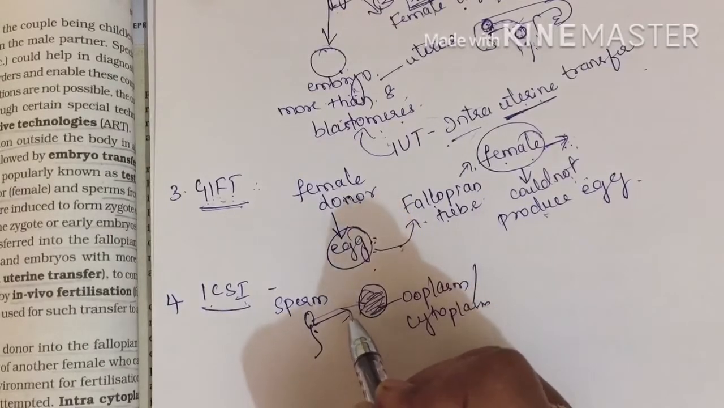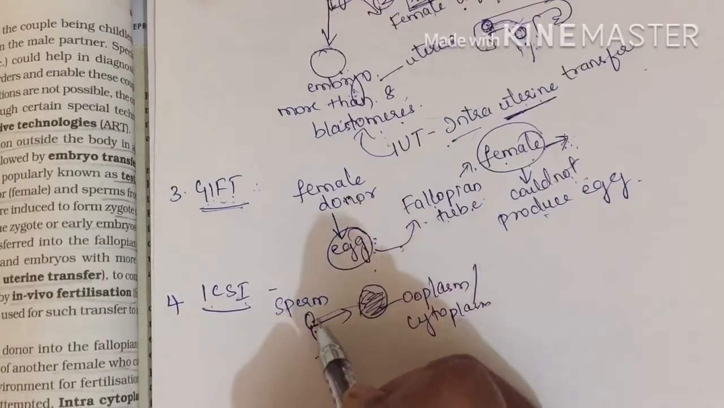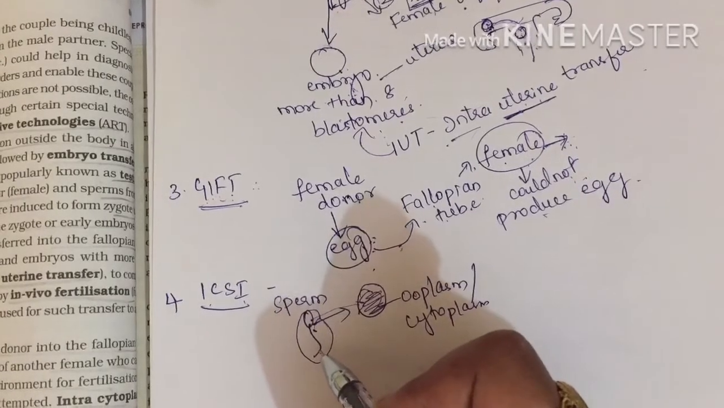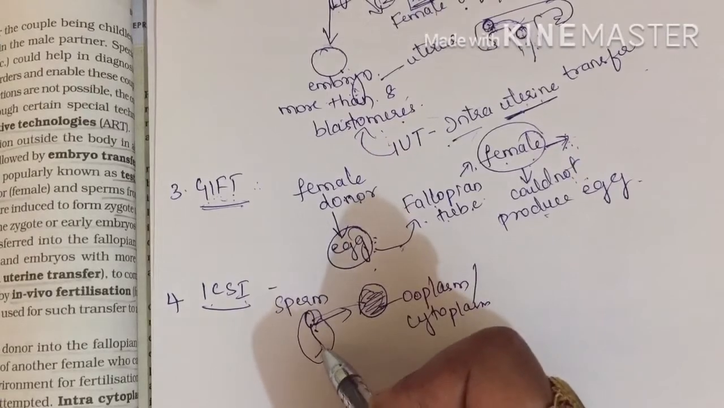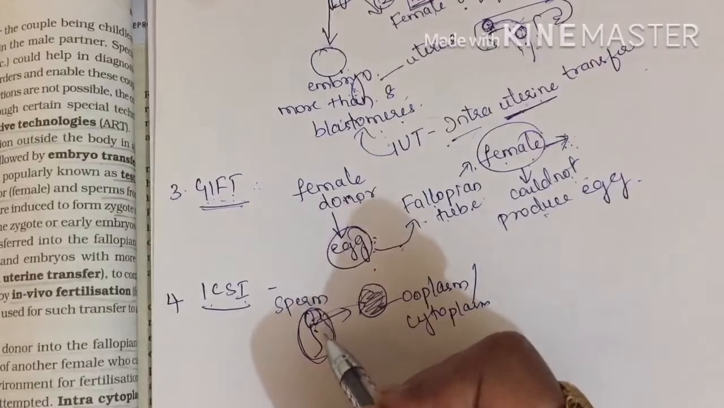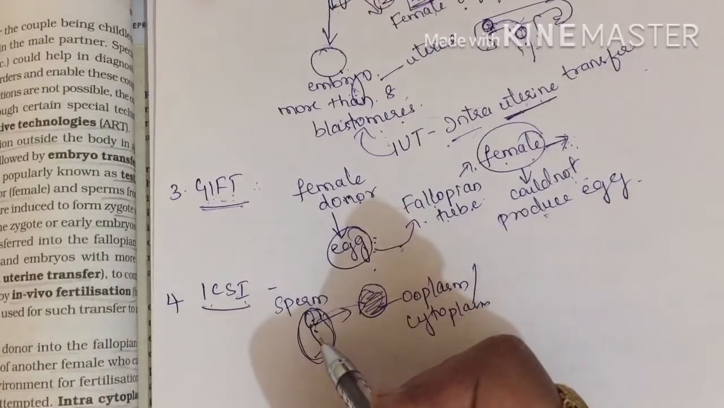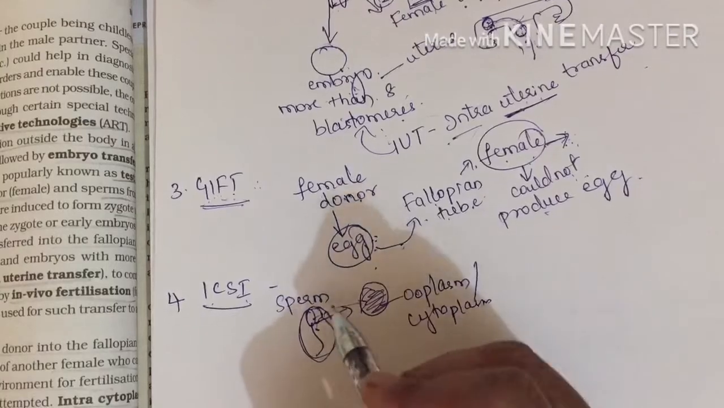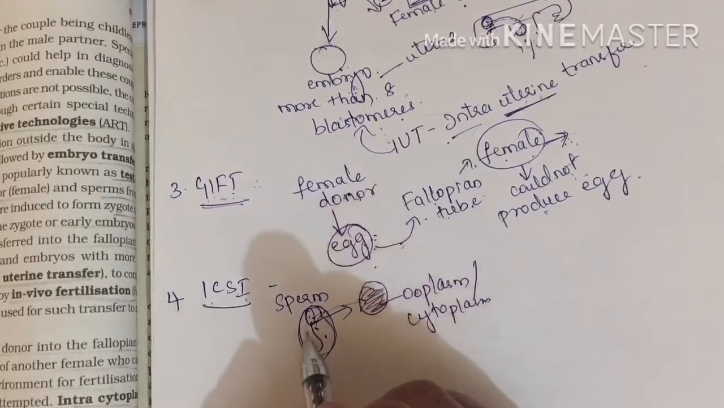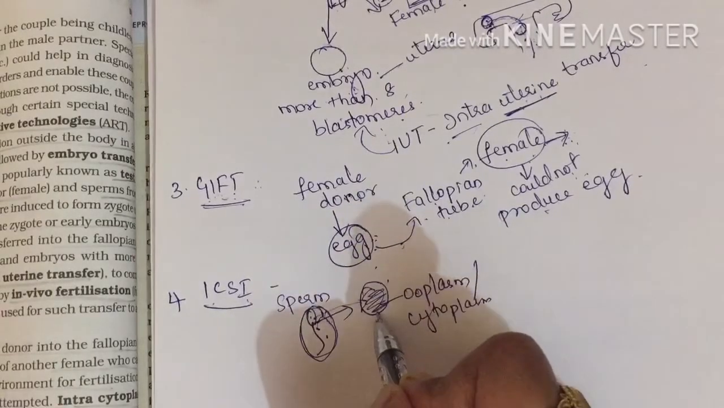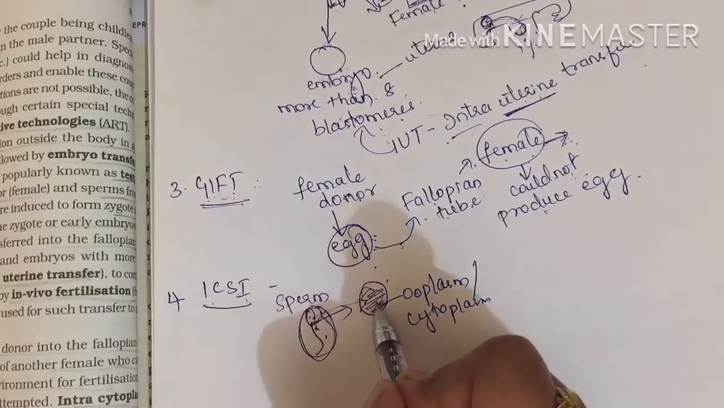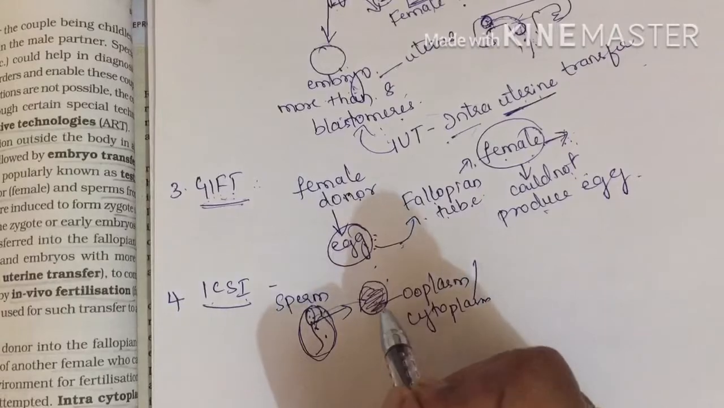If a male is unable to produce a large number of sperms, large number means 350 million sperms, 350 million sperms should be produced per ejaculation. If he produces less than that, then that individual is infertile. For that reason, what we can do, we can collect the sperm from the husband or a donor, and we are collecting the ovum from the wife or a donor, and we are taking that sperm and directly injecting it into the cytoplasm of the egg.